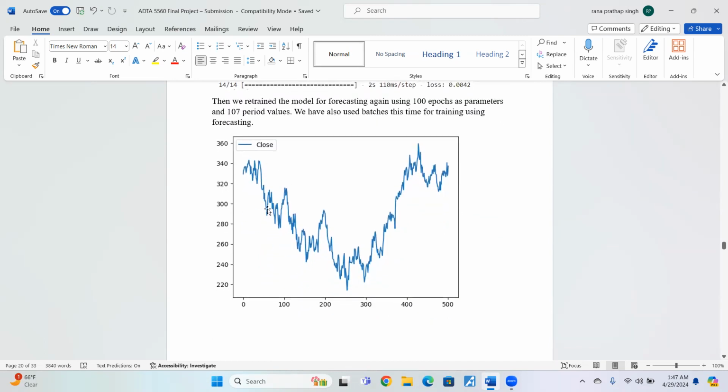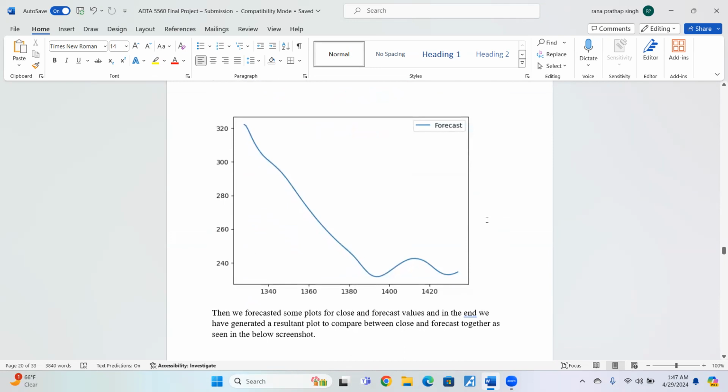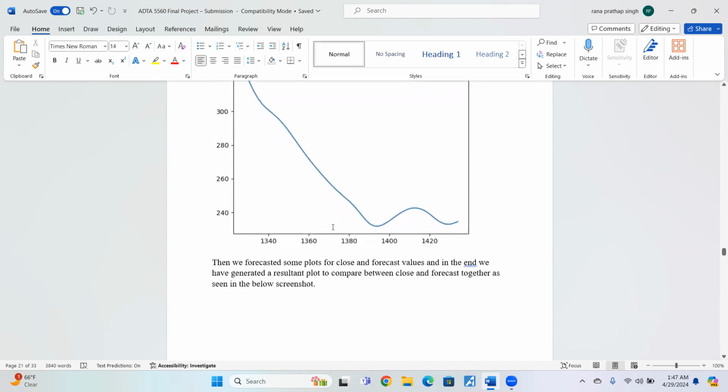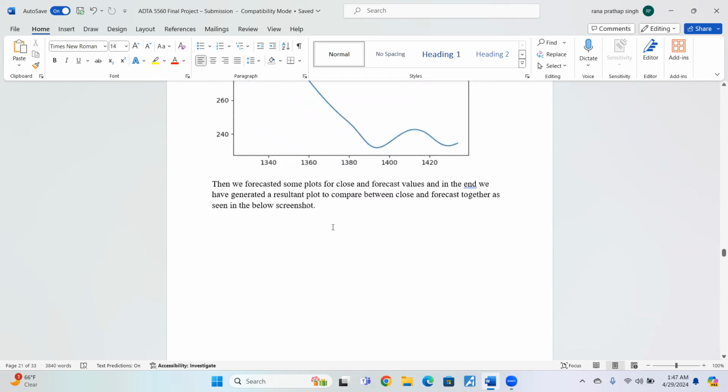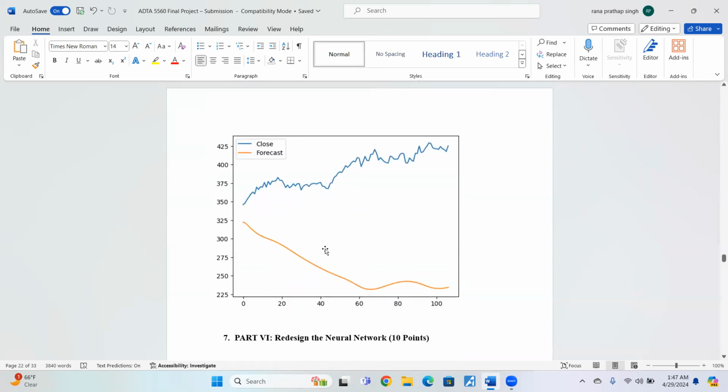So we have gotten a plot for the closing intervals again, for the closing intervals of Microsoft stocks. So this is the plot for the forecasting, and these are the values for the forecasting. Then we have forecasts and plots for the close and forecast values, and in the end we have generated a result and plot to compare the close and forecast values, as we can see here. This plot clearly shows the comparison between the close and forecast values.